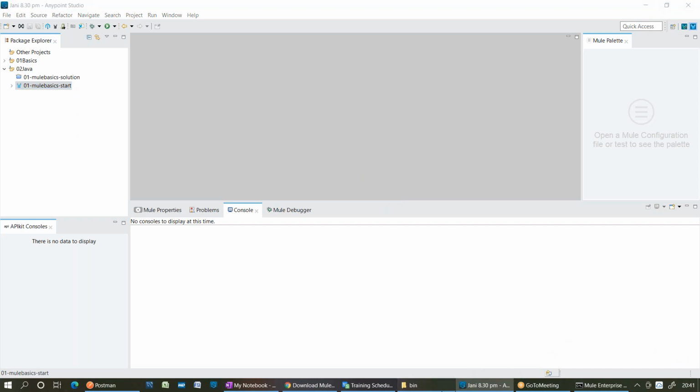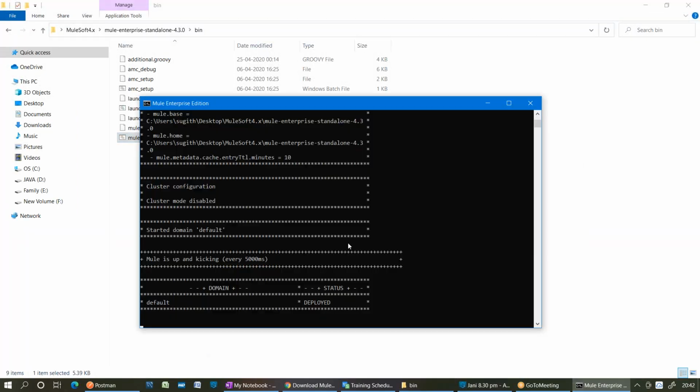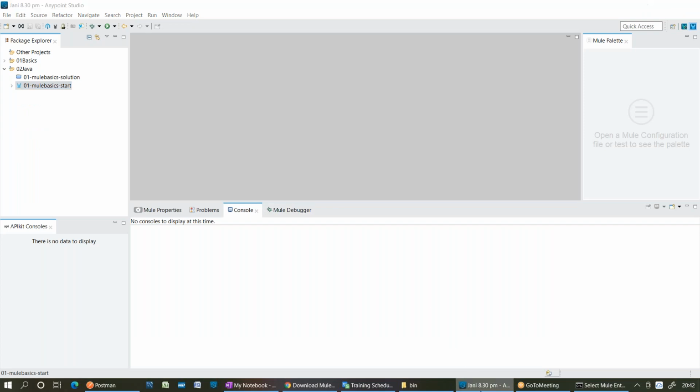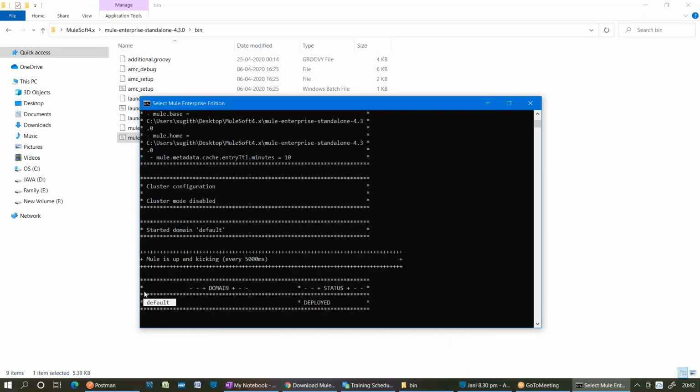Now, I started my runtime. Whether it started successfully or not, yes, the domain is the default domain. This is the log you are able to see in your Anypoint Studio also whenever you deploy the application. But you will see one more column, application, showing which application got deployed. Because with a single click in Anypoint Studio, you start the runtime and at the same time deploy the application on that runtime, that is why you can see the application status there.